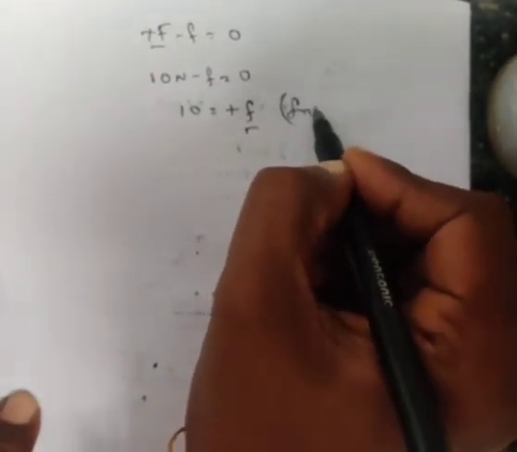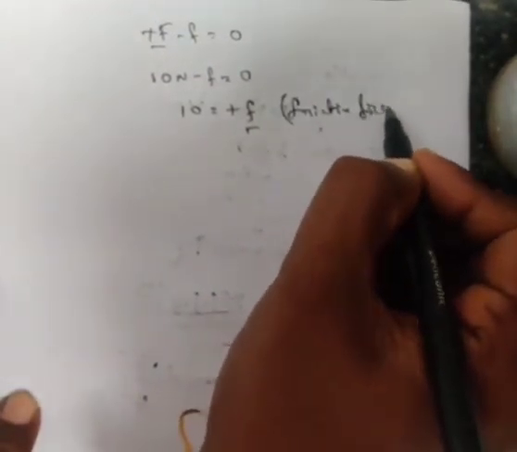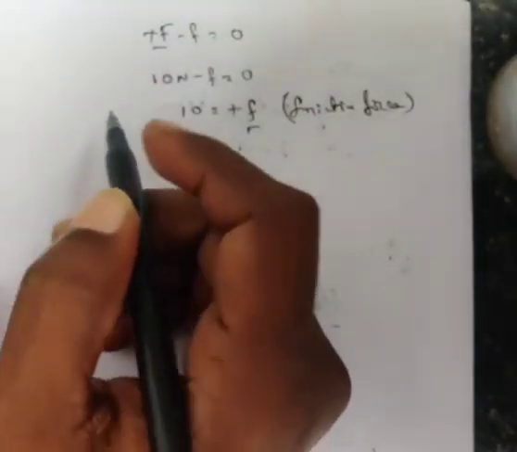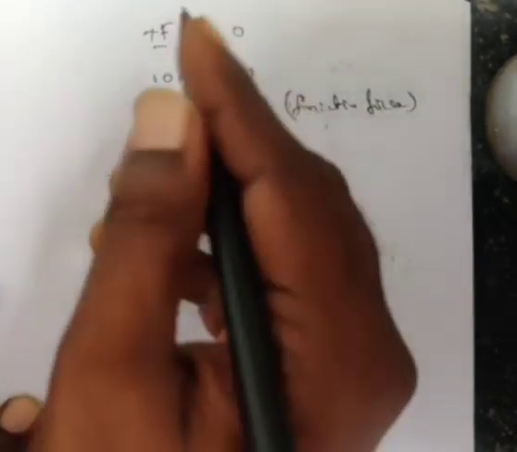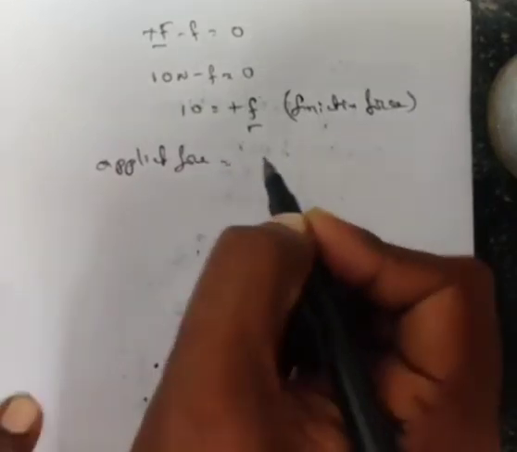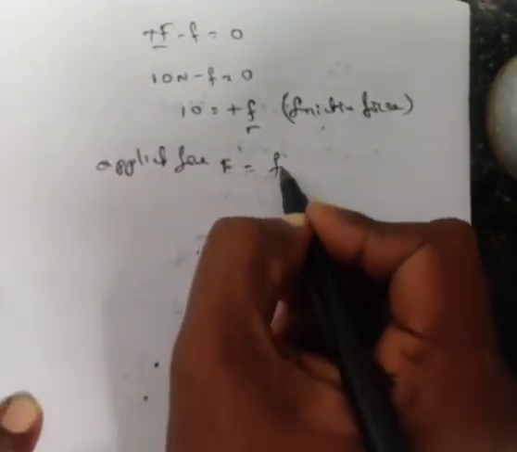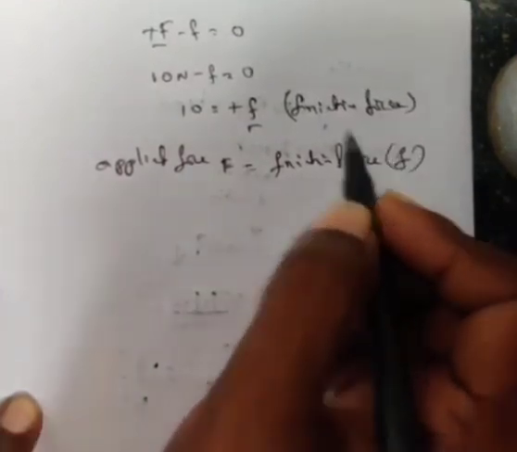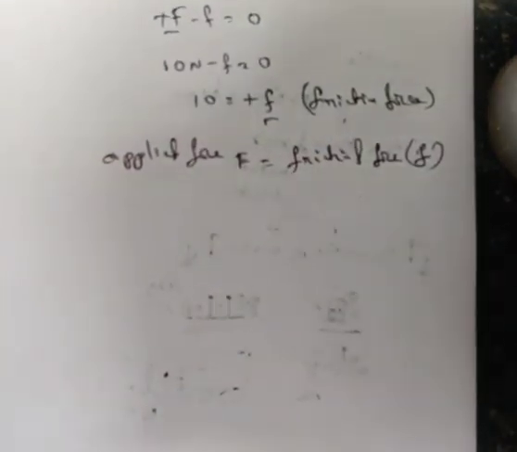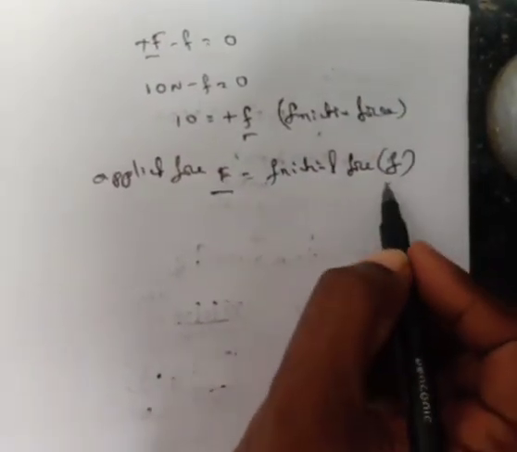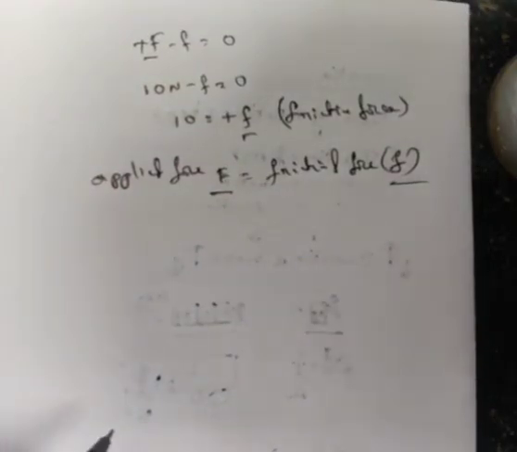What is this small f? Small f means which force? Frictional force. What is the meaning of this? If a body is moving in uniform motion, then the applied force, capital F, is equal to the frictional force, small f. If a body is moving in uniform motion, we can say that the applied force is equal to the frictional force. Thank you.